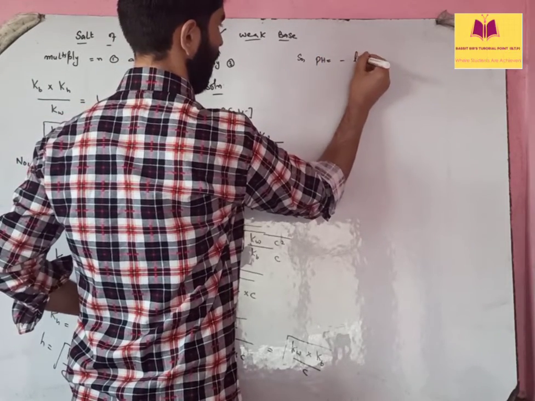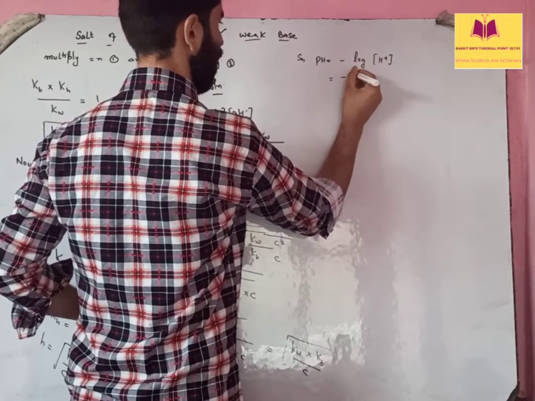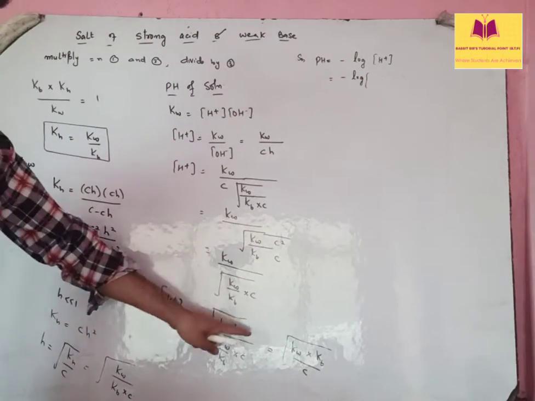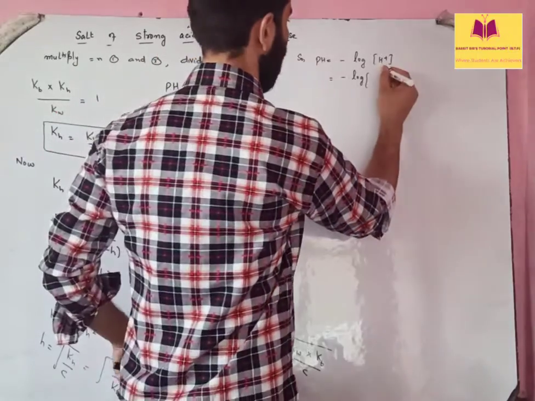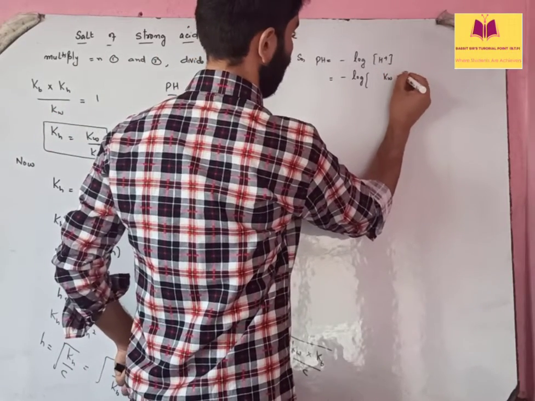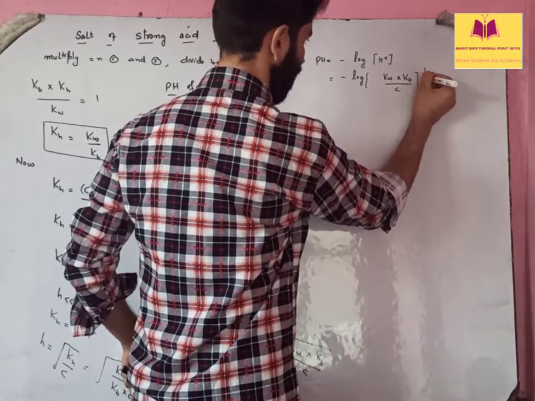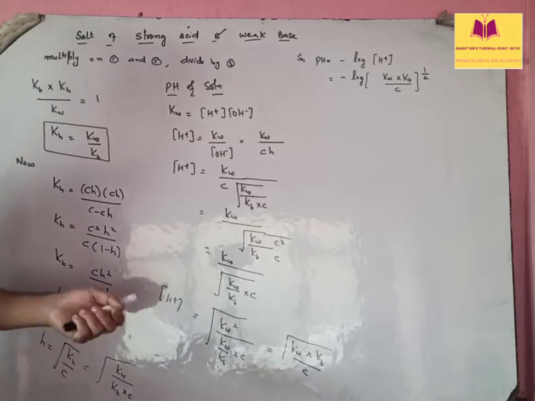You may write the definition: negative log of H positive. Then what is H positive? It is this one: Kw multiplied by Kb divided by C, and that to the root, that is, to the power 1 by 2. Is that clear?